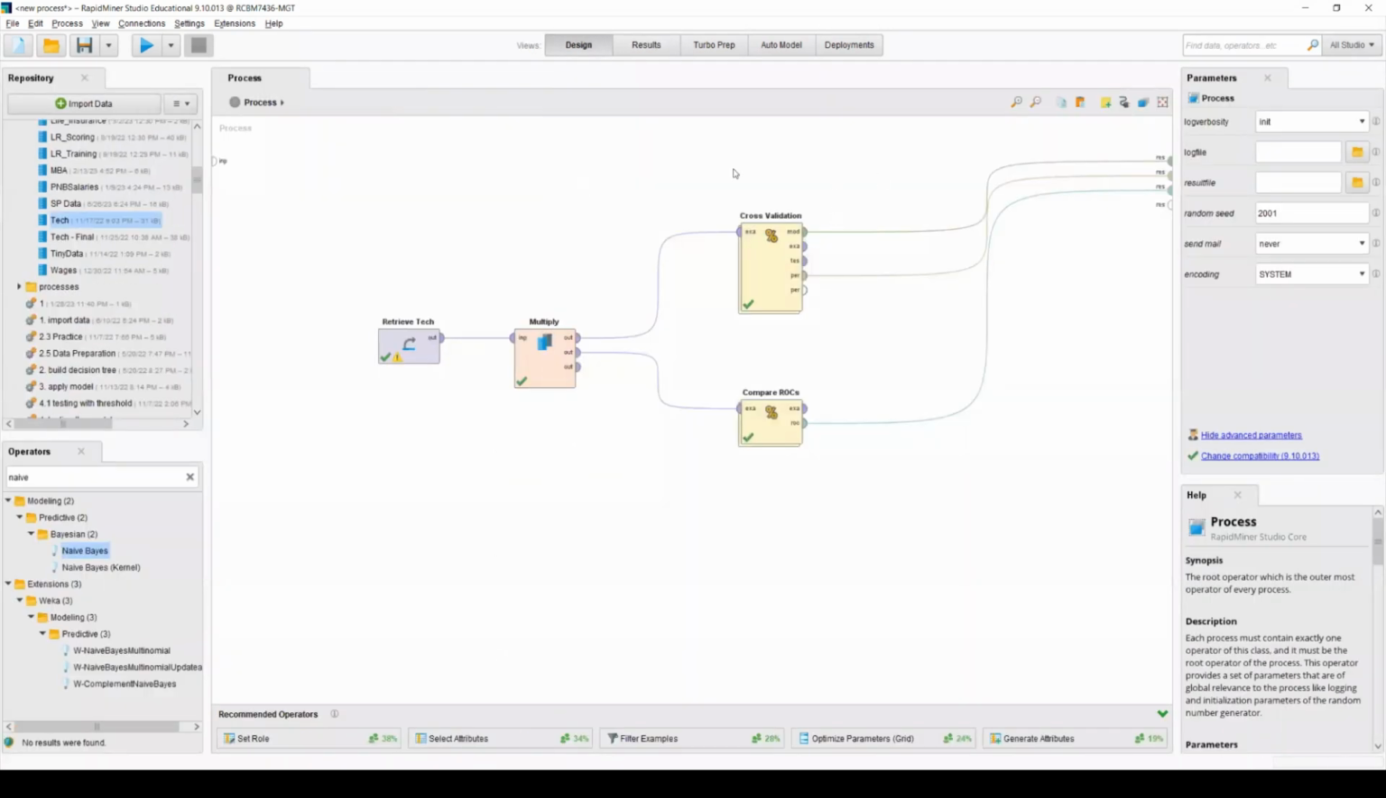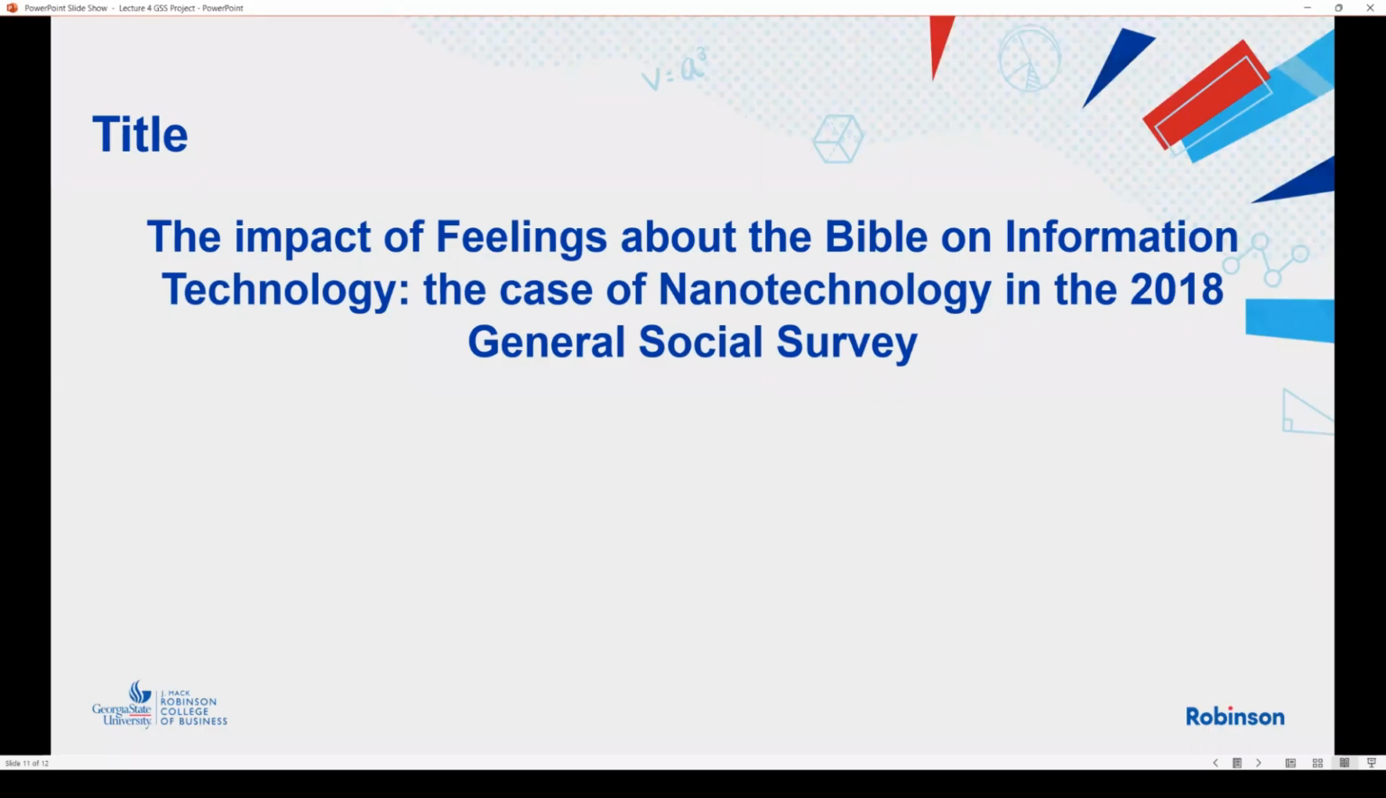So I'm done for this one. So based on this one, again, I find out that Bible was a very important factor predicting people's belief about technology benefit or harm.